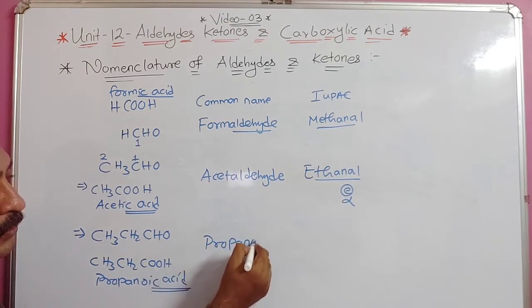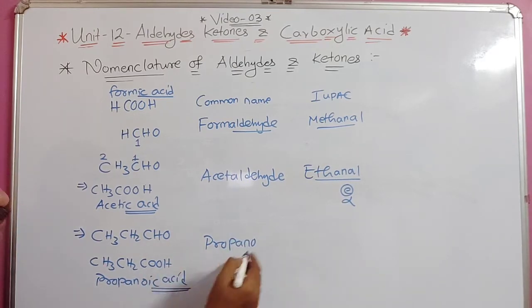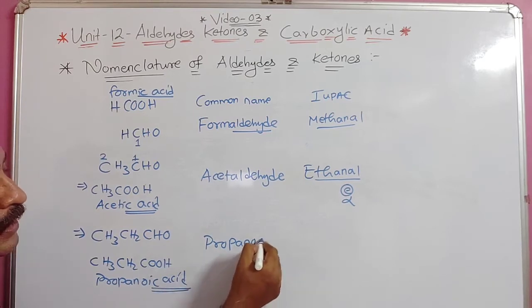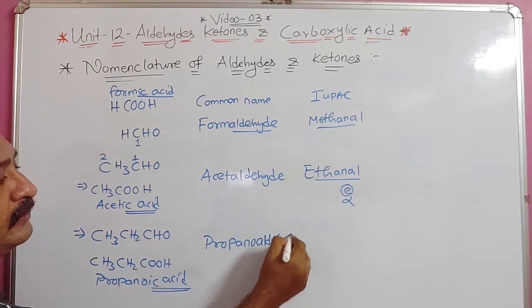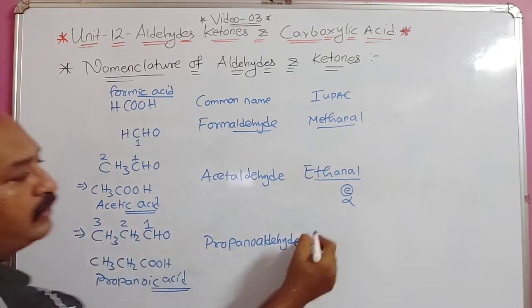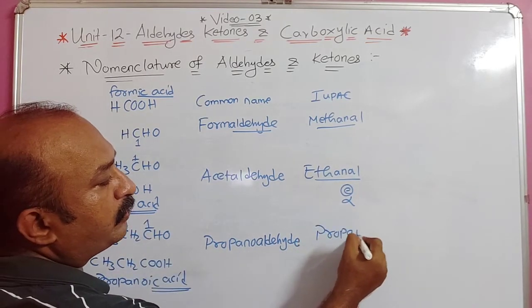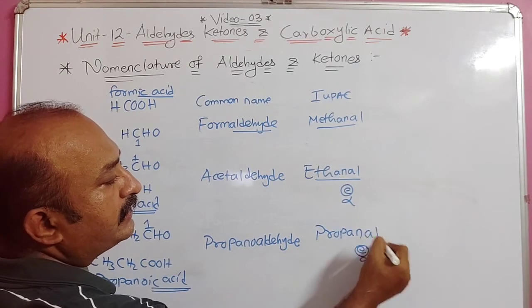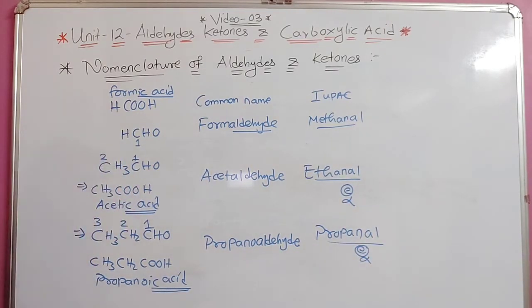Propanoic acid, the "ic acid" is removed: propanaldehyde. Understood? And if I want to write the IUPAC name for the aldehyde, what will it be? Propane, the "e" is being removed and "al" is added, that is propanal. Now, understood this part? So these are the three examples. In the same way, another one is also there for butane, that is 4 carbon. So this way you can write down in your fair books.